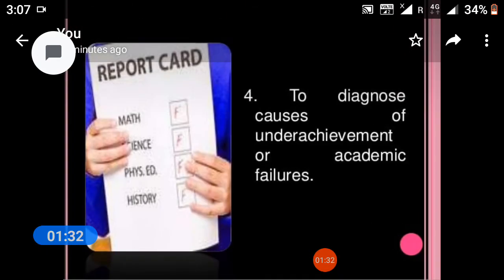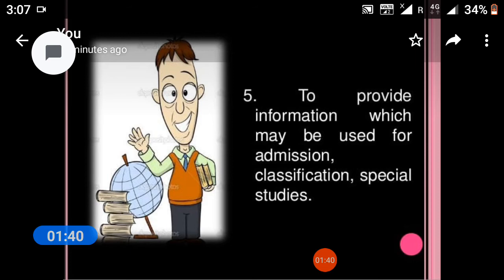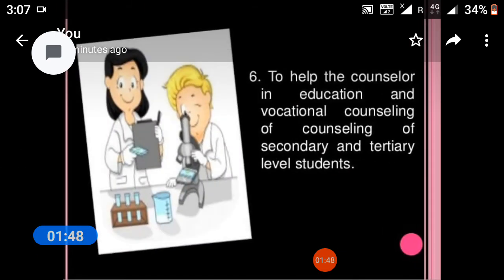Next point, to diagnose causes of underachievement or academic failures. To provide information which may be used for admissions, classifications and special studies. And to help the counselors in educational and vocational counseling of secondary and tertiary level students.